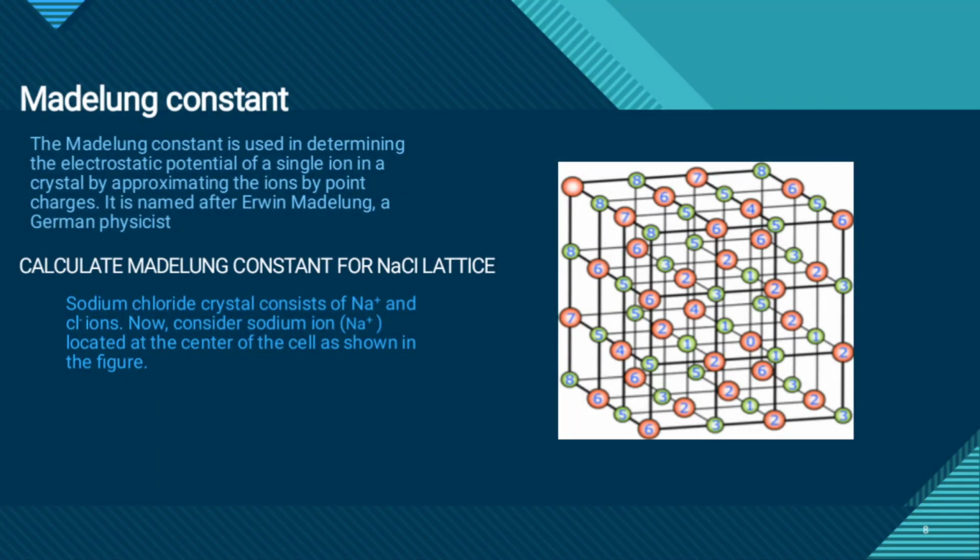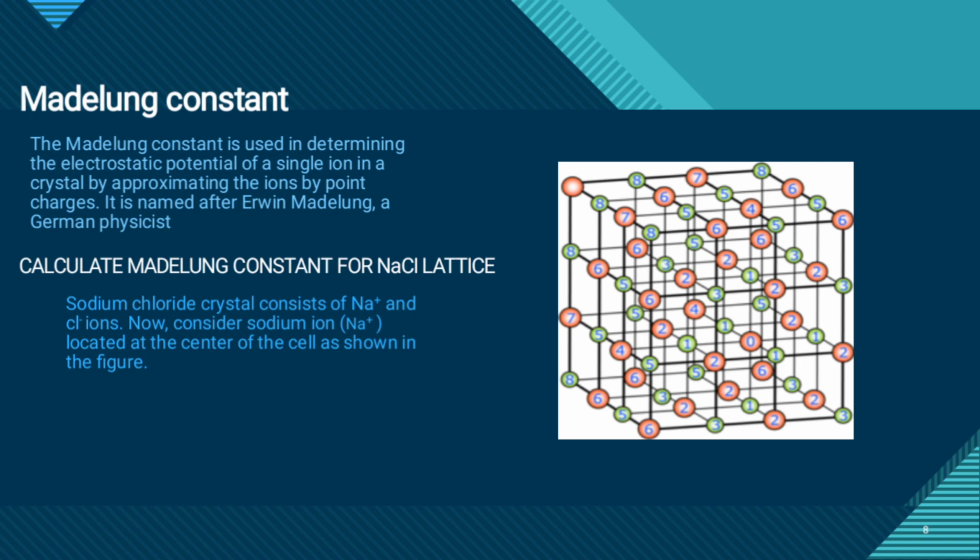Madelung constant. The Madelung constant is used in determining the electrostatic potential of a single ion in a crystal by approximating the ions by point charges. It is named after Erwin Madelung, a German physicist.